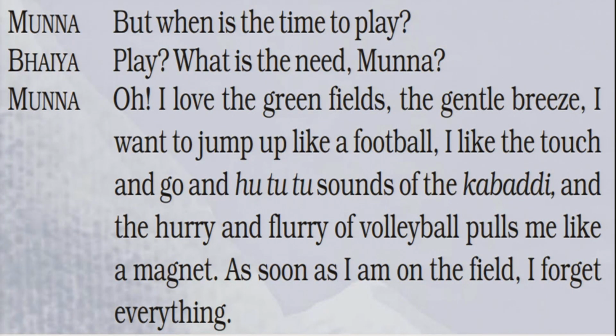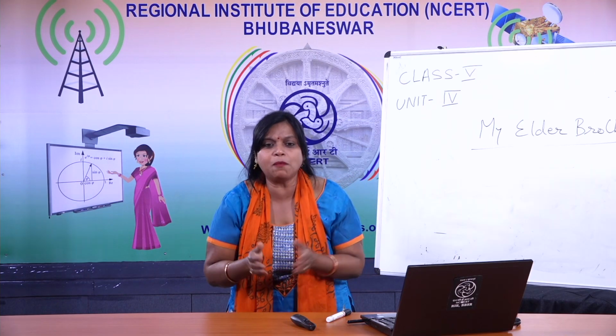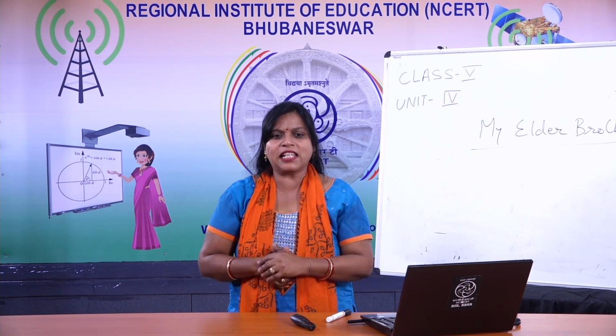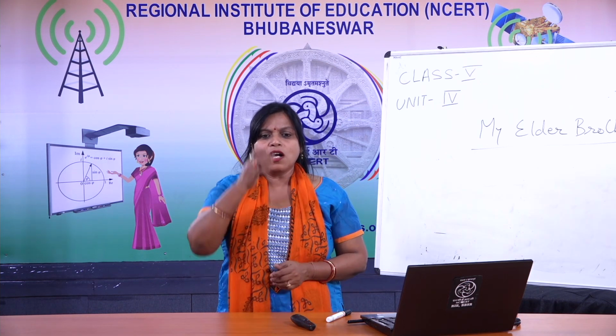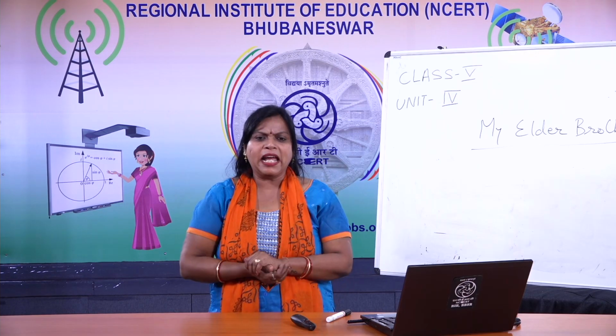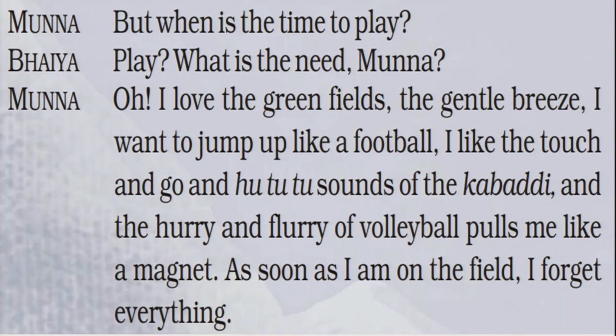Oh! Munna said, I love green fields, gentle breeze. I want to jump up like a football. I like that touch and go. Ooh, sounds of kabaddi. Have you watched the kabaddi game? Ooh, sounds of kabaddi and hurry and flurry of volleyball pulls me like a magnet.